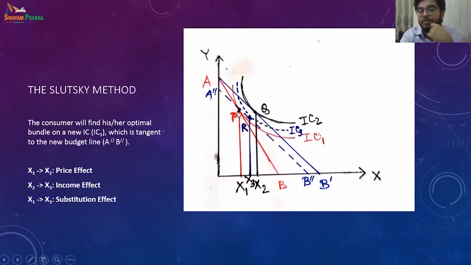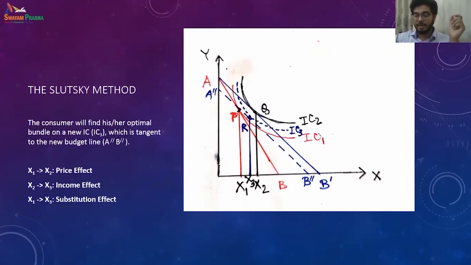Whereas the substitution effect is x1 to x3, because by remaining with the same bundle of products they attain a higher indifference curve, since we adjust the real income so that they can buy the same combination. That is IC3, and the equilibrium is at R. So x1 to x3 is the substitution effect.